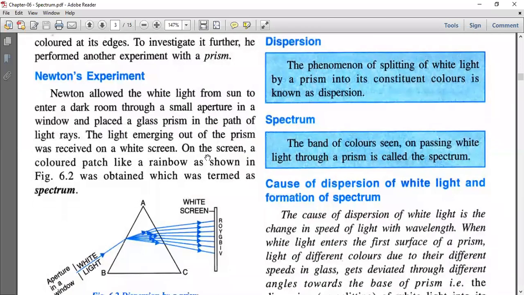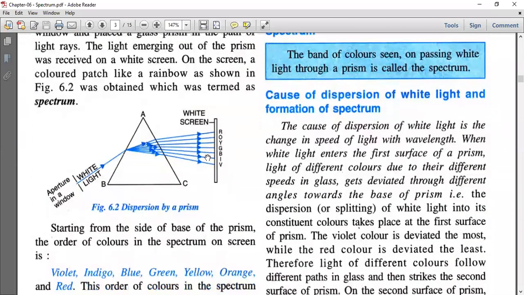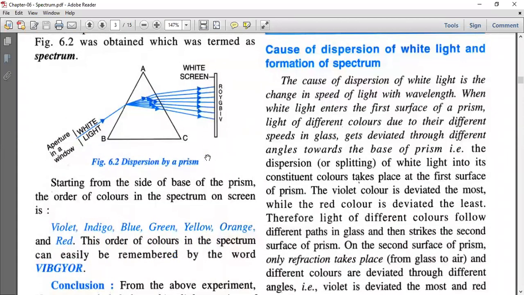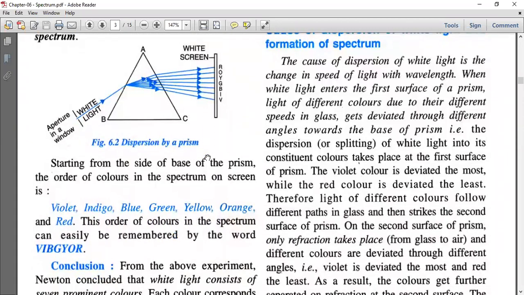Okay, so next we have the cause of dispersion of white light and formation of spectrum. Why does this spectrum form? Here, the cause of dispersion of white light is the change in speed itself. Speed is changing, wavelength is changing. That is the reason there is dispersion of light.